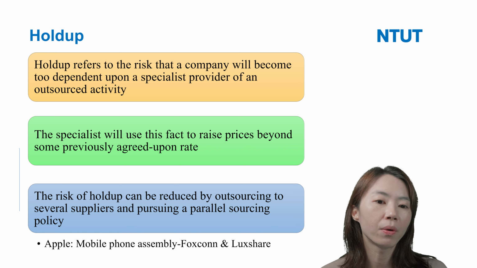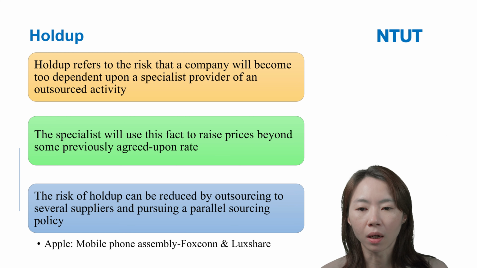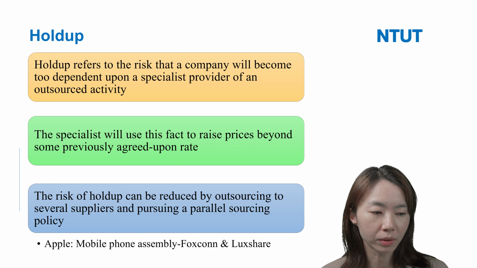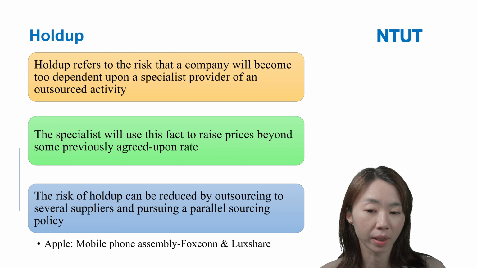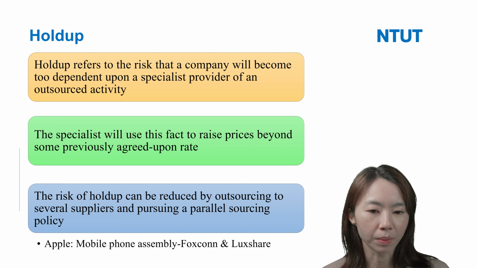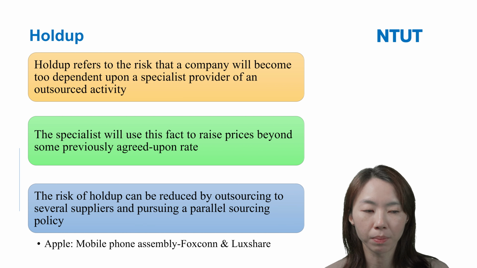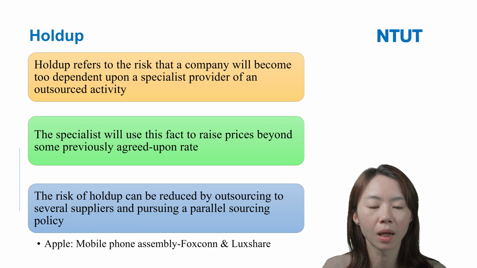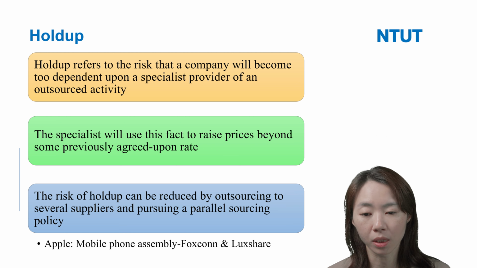If I cooperate with many suppliers, I have a choice. If you want to raise the price beyond the previously agreed rate, I can choose not to cooperate with you because I can choose other suppliers. So the risk of hold-up can be reduced by outsourcing to several suppliers and pursuing a parallel sourcing policy. This can help you reduce this risk.